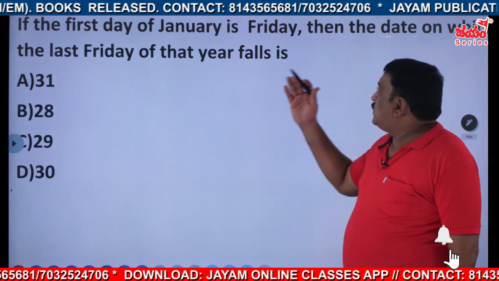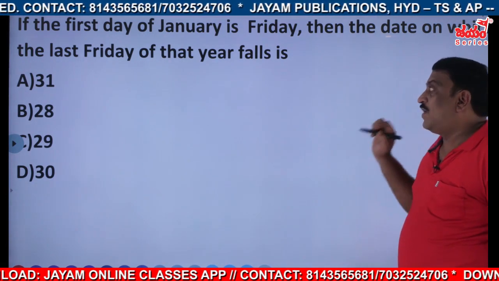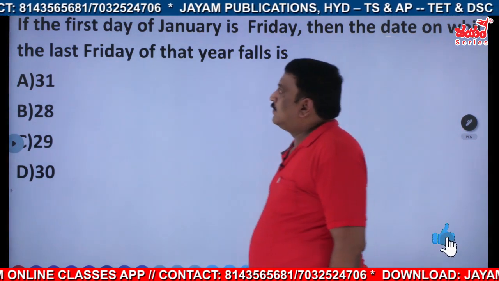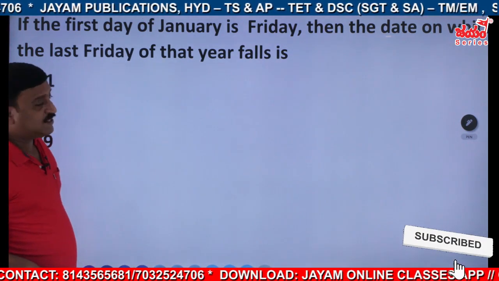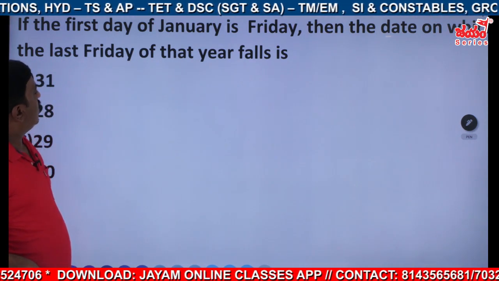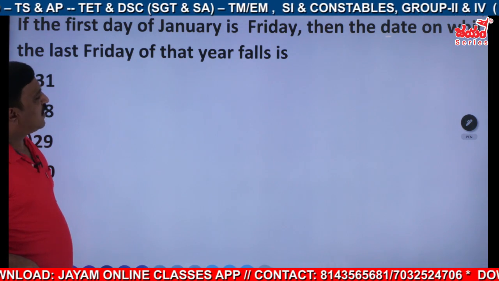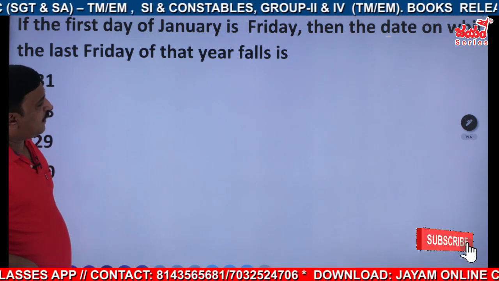If the first day of January is Friday, then the date on which the last Friday of that year falls is? You see, January 1st is Friday.